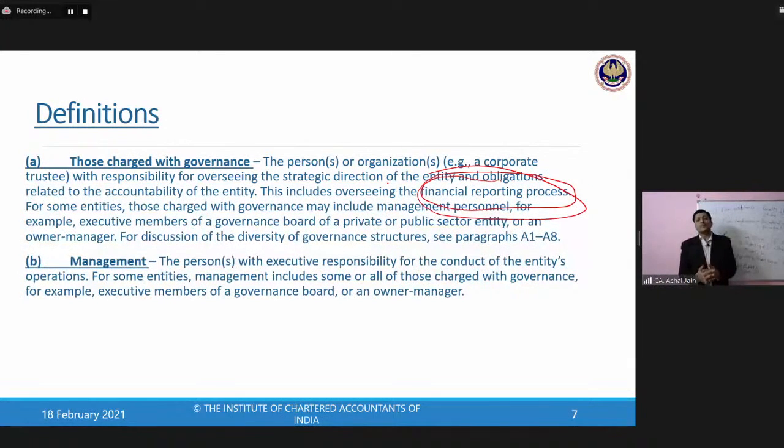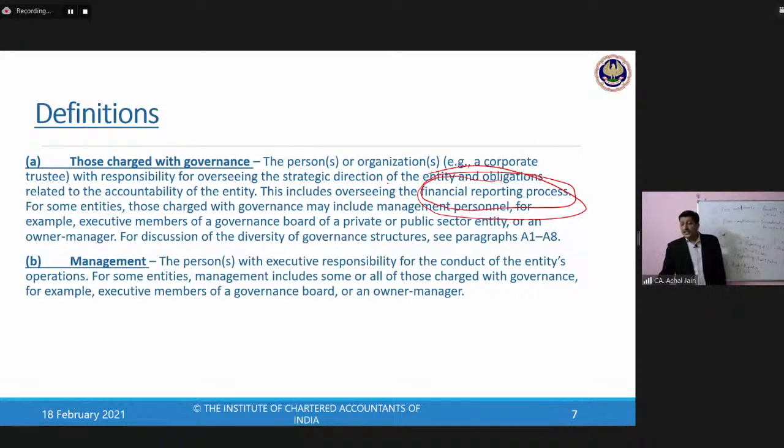So both of them, the management and those charged with governance, are considered to be responsible for the financial reporting process. And therein, the need for this standard arises. Why? Because in respect of financial reporting process, auditor is checking whether the financial statements have been prepared or not.